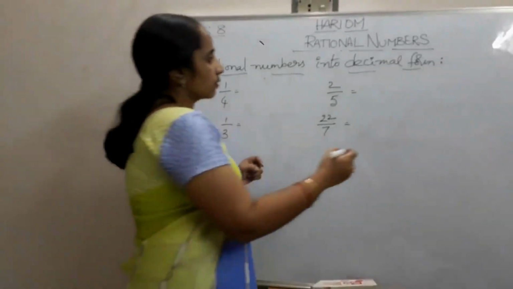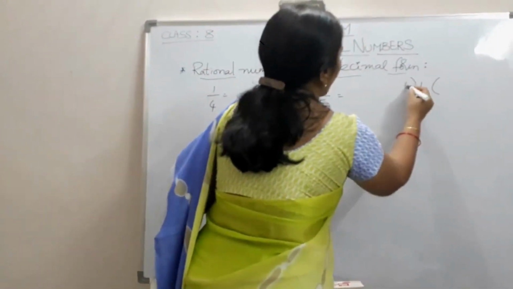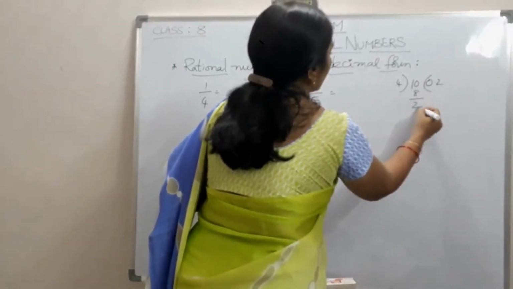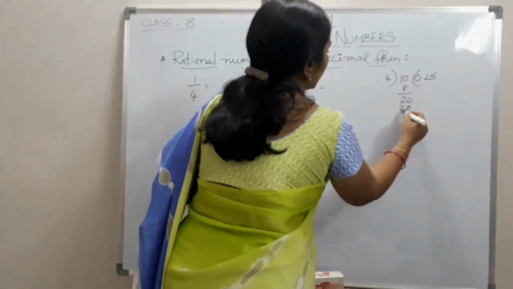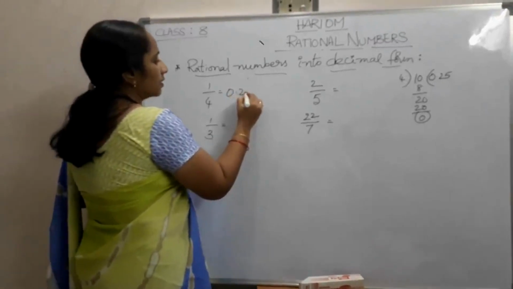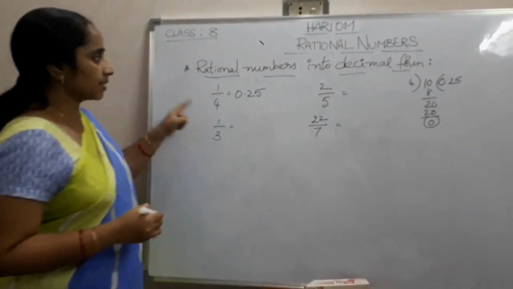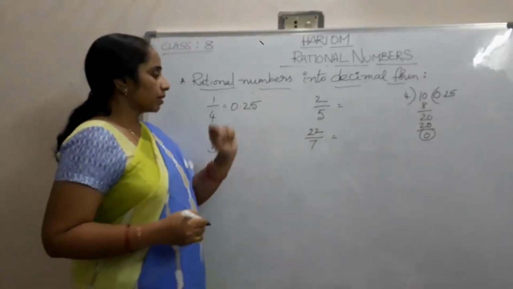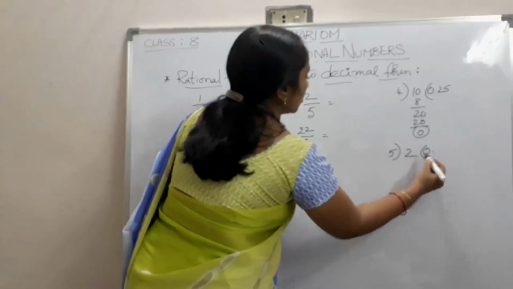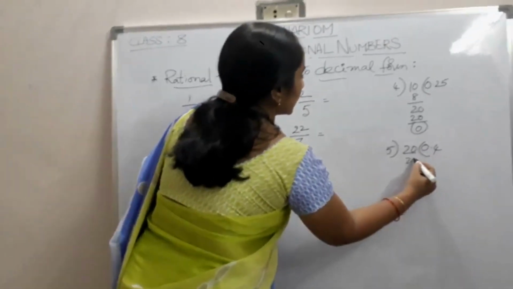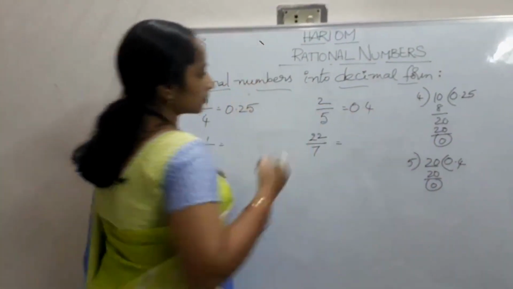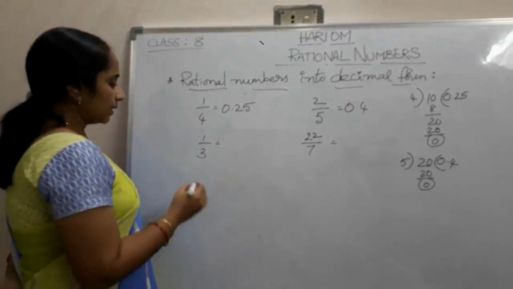We can convert 1 by 4 into its decimal form: 4 twos are 8, 2 0, 4 fives are 20. So we can write 1 by 4 as 0.25, its decimal form. Now coming to 2 by 5. Again, 5 fours are 20, so it is 0.4. Now coming to 1 by 3.